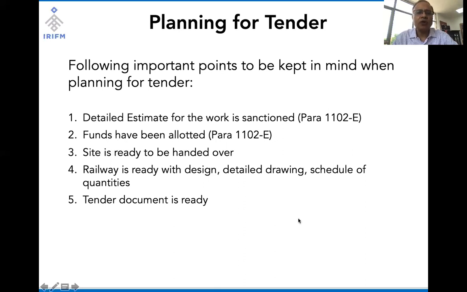The same paragraph also states that works can be undertaken only when funds have been allocated, there is a site which is ready to be handed over to the contractor, and Railway is ready with design, detailed drawing and schedule of quantities, and the tender document is ready. So when it comes to planning for tender, these 5 points are important: sanction of detailed estimates, fund availability, readiness of site, readiness of detailed drawings and schedule of quantities, and preparedness of tender document. And we are going to talk about each of those five things right now.